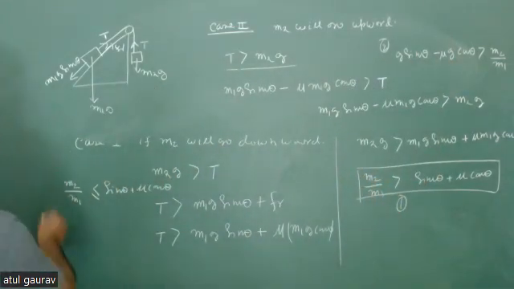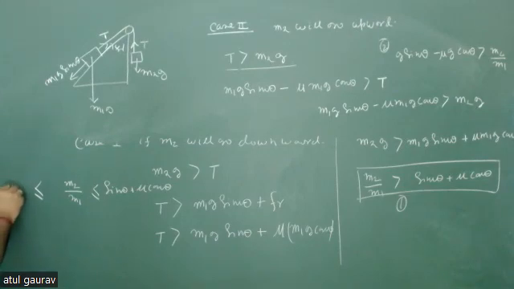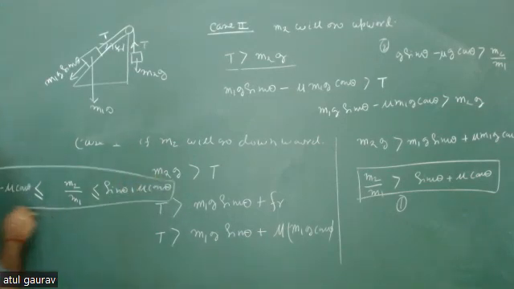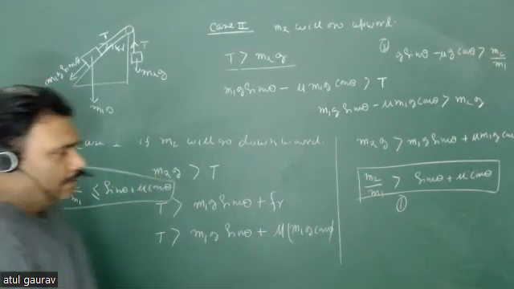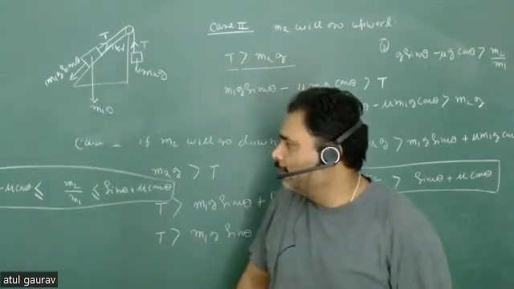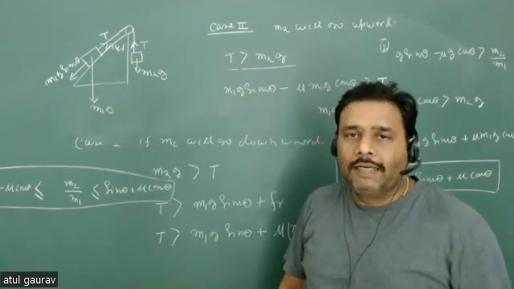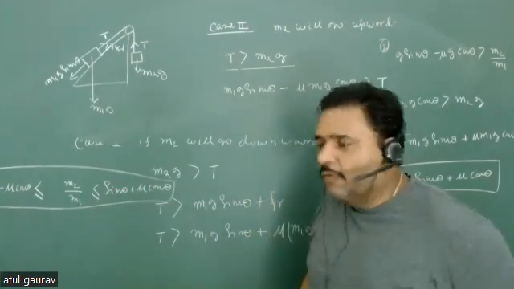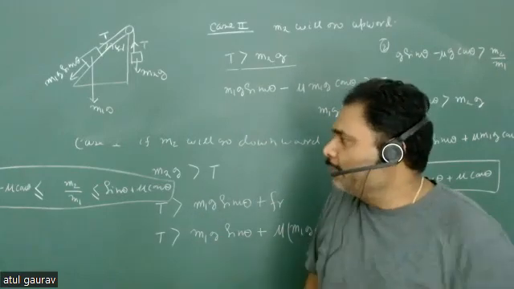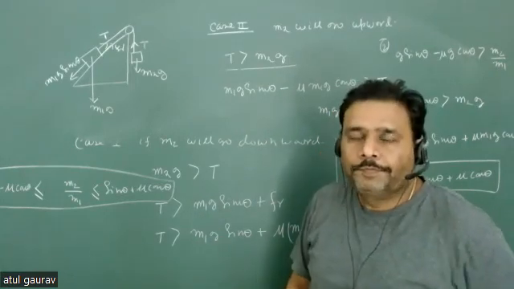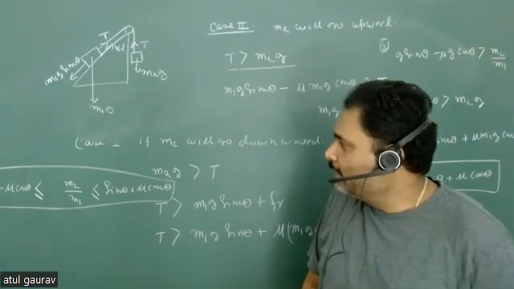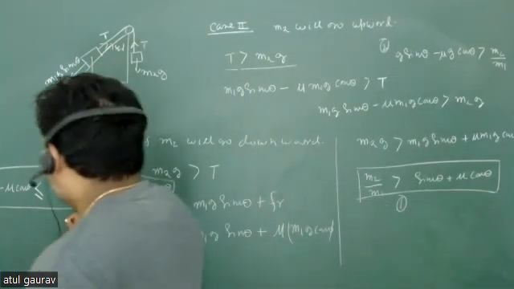So when you flip the sign, then you basically have g sin theta minus mu cos theta. So this is my condition. If this is my condition, then only the particle will remain at rest. Otherwise, the particle can move either in the positive direction or in the negative direction. Are you getting my point? ठीक है ना? So this is your answer.